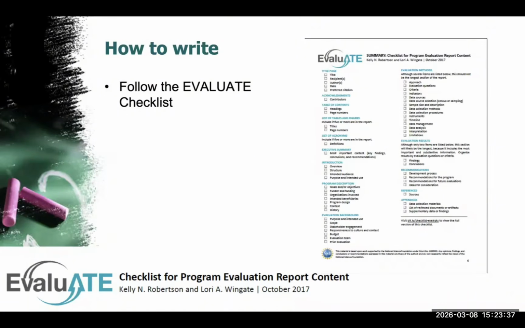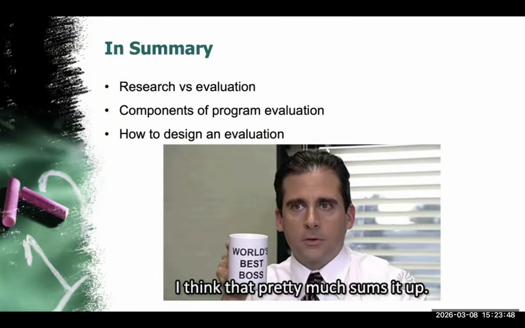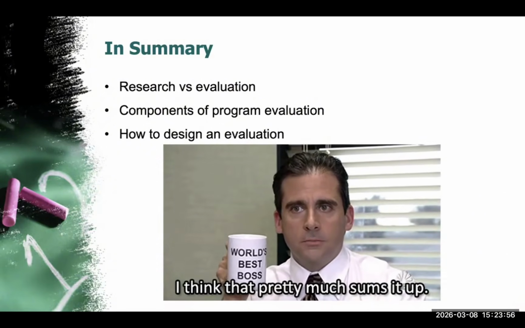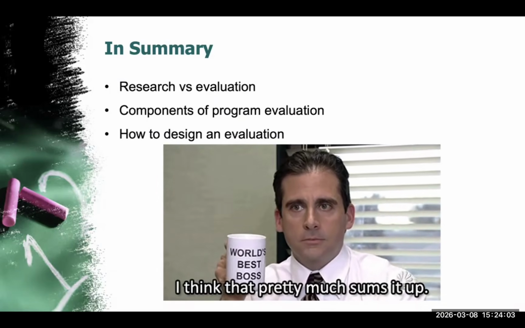Finally, when writing your final paper, be sure to follow the Evaluate checklist. This provides the required content for a journal publication in a program evaluation research paper. Let us summarize the key points. First, we distinguish research from evaluation. Second, we review the components of a program evaluation, including planning, process, and outcome evaluation. Third, we discuss how to design and conduct an evaluation study.